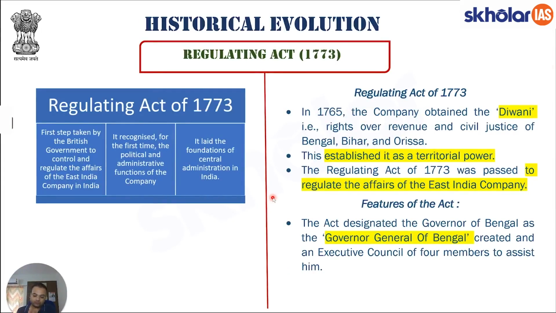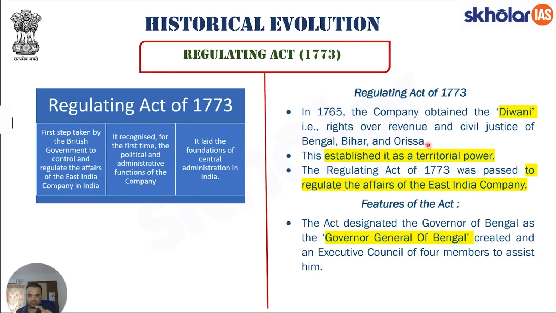1773. Now, students, we know and we have studied in modern history that in 1765, what happened? In 1765, the company, that is East India Company, was able to obtain Diwani rights, that is right over revenue and civil administration for Bengal, Bihar, and Orissa.